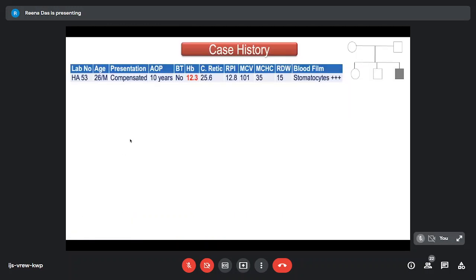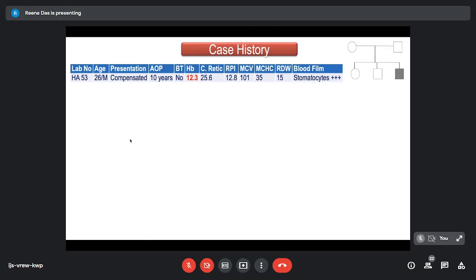So coming to a case history, this was a patient who was a 26-year-old male. He came with the only complaint of jaundice, and his problem was that he was about to get married. He says, "I have had this jaundice for so many years and I don't want my wife to complain that my husband has this jaundice. So if you can get a diagnosis, actually."